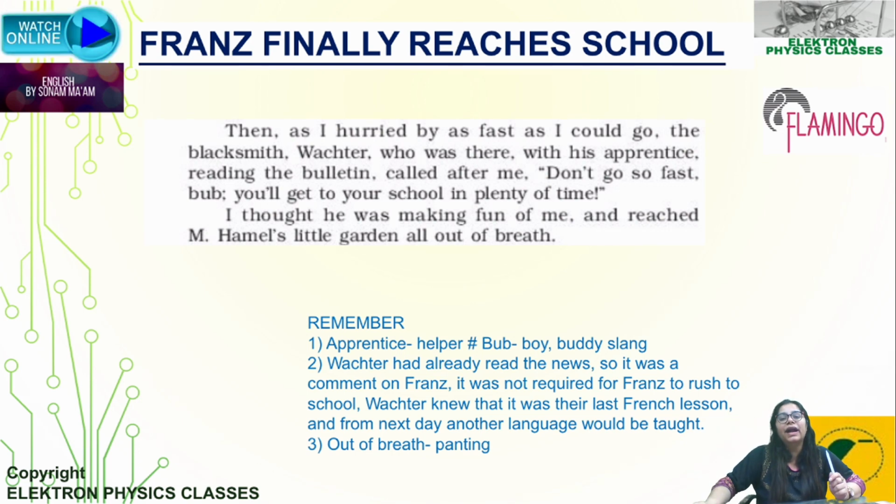The thing is, Walker had already read the news on the bulletin board. He knows what is going on. He knows that due to the political situation, some changes are made, due to which today was their last lesson of French. From tomorrow onwards, they would not be taught French in school.